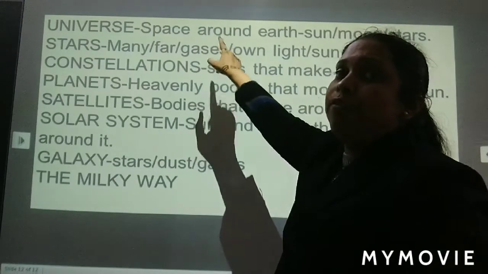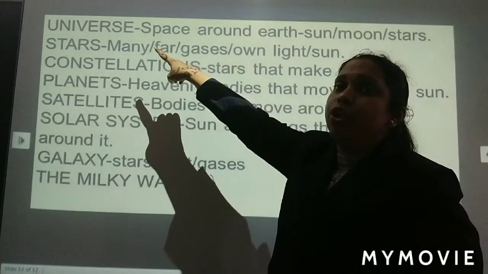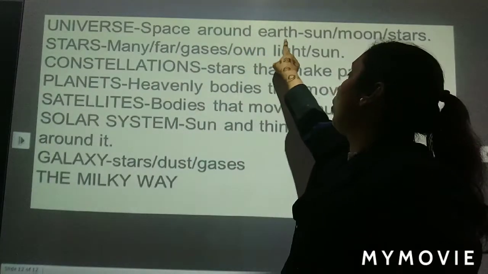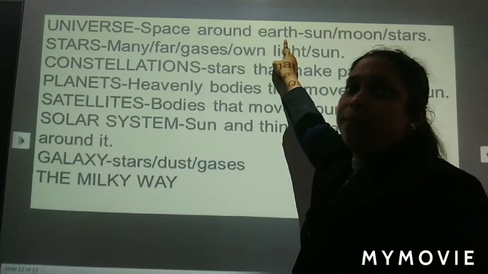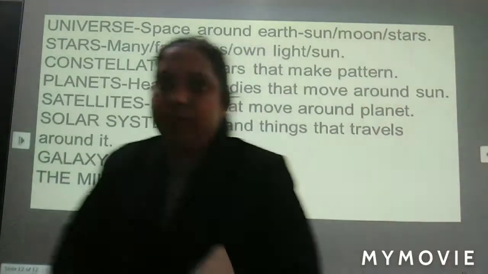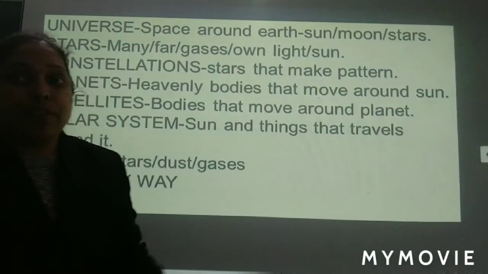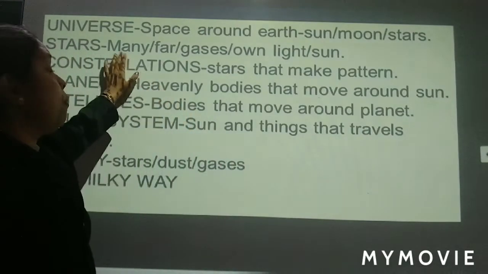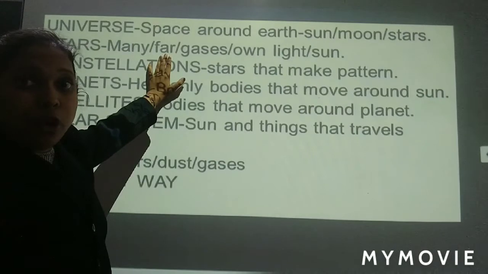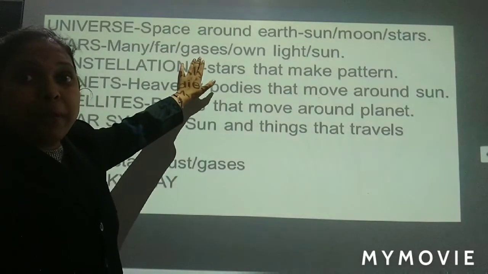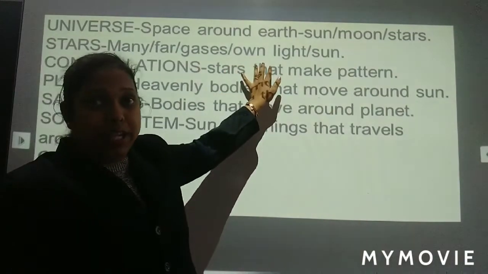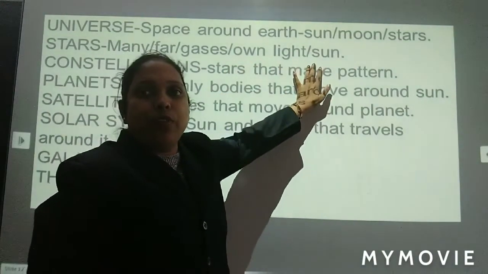Let's start. First what we have learned was the universe. What is universe? It is the space, empty space around the earth, which consists of sun, moon, stars. Everything will come in this. You remember this. Now what are stars? There are so many stars. They are very far away from us. They are made up of gases. They have their own light, and sun is also a star.